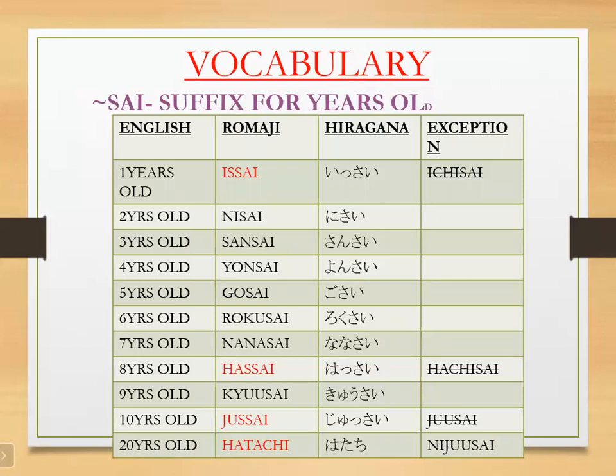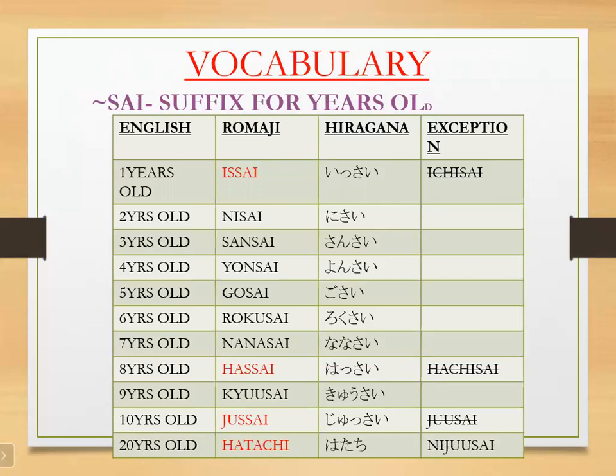Tom-kun wa sansai desu. Tom is 3 years old.